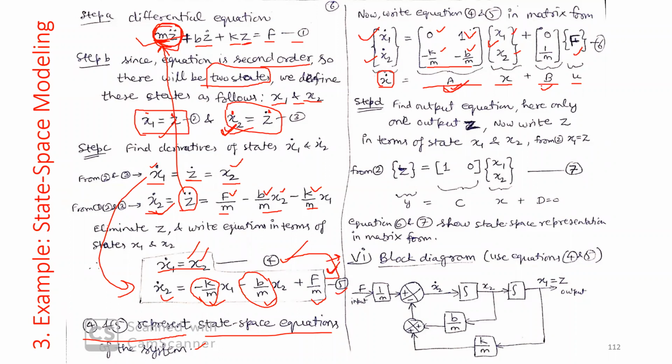Now come to the B matrix. You find the coefficient of F in equation 4. When we look here, there is no F, so the coefficient of F is 0. We put 0 here. In the next equation, the coefficient of F is 1 by m. We put 1 by m here. So this is your B matrix. Once you have these state equations, you can calculate the matrix form of your state equation.